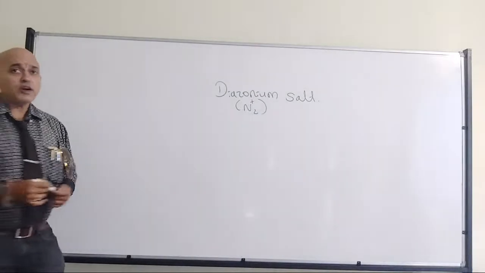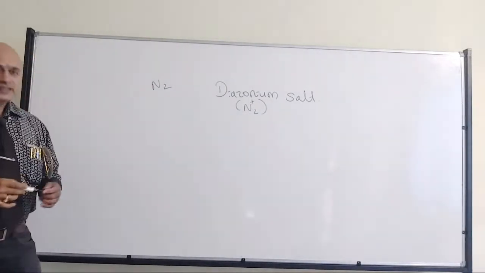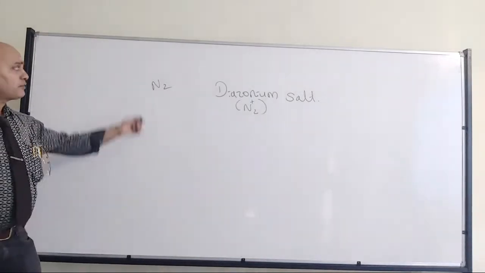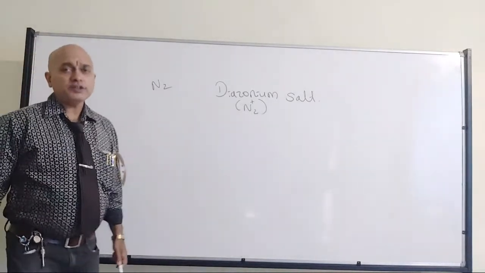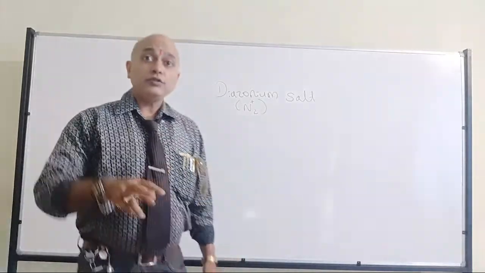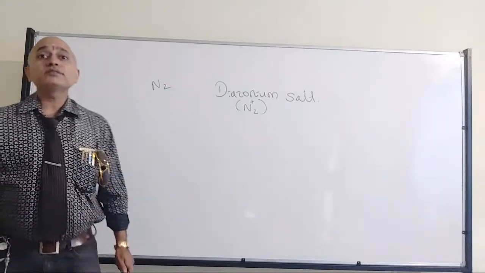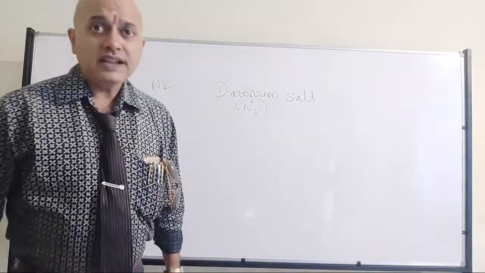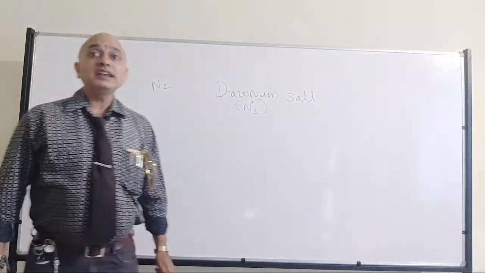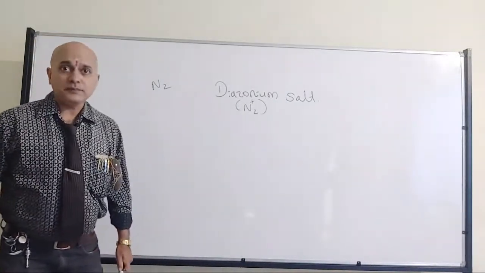Please remember, I have not written simply N2, the elemental form of nitrogen. I am talking about N2 plus, where one of the nitrogens is carrying a positive charge. So naturally it should be a good electrophile.